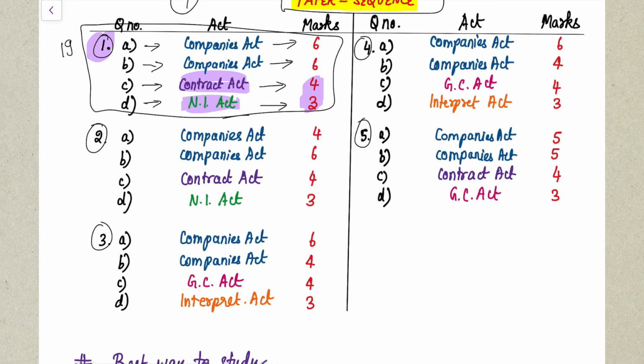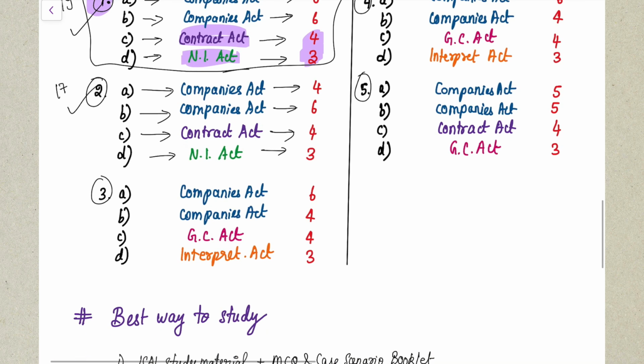So question number 2, A part comes from Companies Act for 4 marks, B part comes from Companies Act for 6 marks, then C part comes from Contract Act for 4 marks, and D part from Negotiable Instrument Act for 3 marks. So your question number 1 pattern and your question number 2 pattern is same. Where your question number 1 comes for 19 marks, your question number 2 will come for 17 marks. Okay. And your question number 3 again.